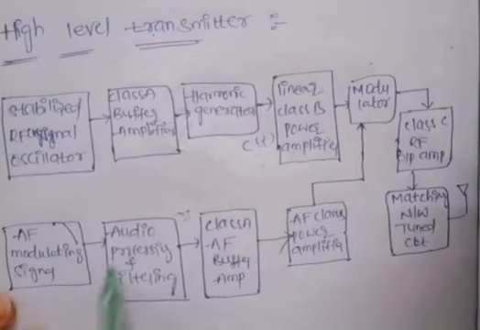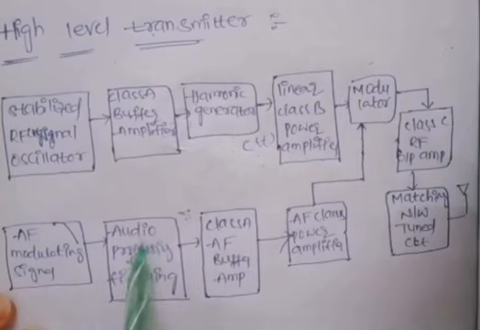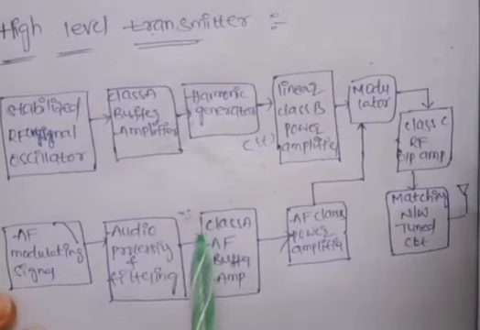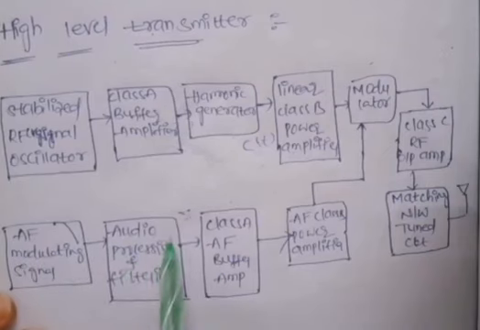That signal passes through the audio processing and filtering network. This network will generate the band limited signal, which is our actual message signal. That means high frequency components are attenuated by this network and low frequency components are passed through.